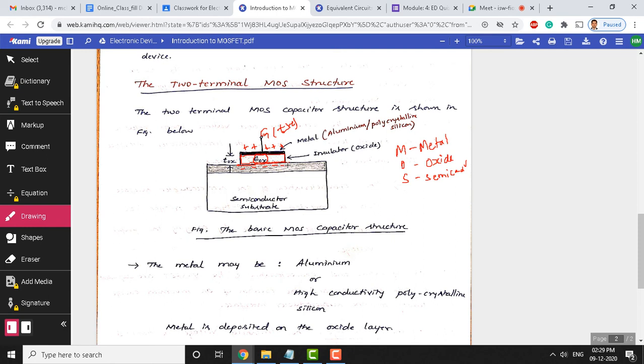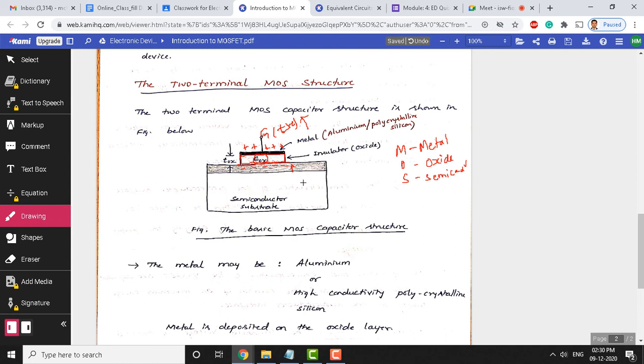When we say the negative charges are induced here, the region becomes n type, as we increase this positive gate voltage. Once the positive gate voltage keeps increasing, the charges residing here will also increase. In this case negative charge is induced, so negative charges increase.